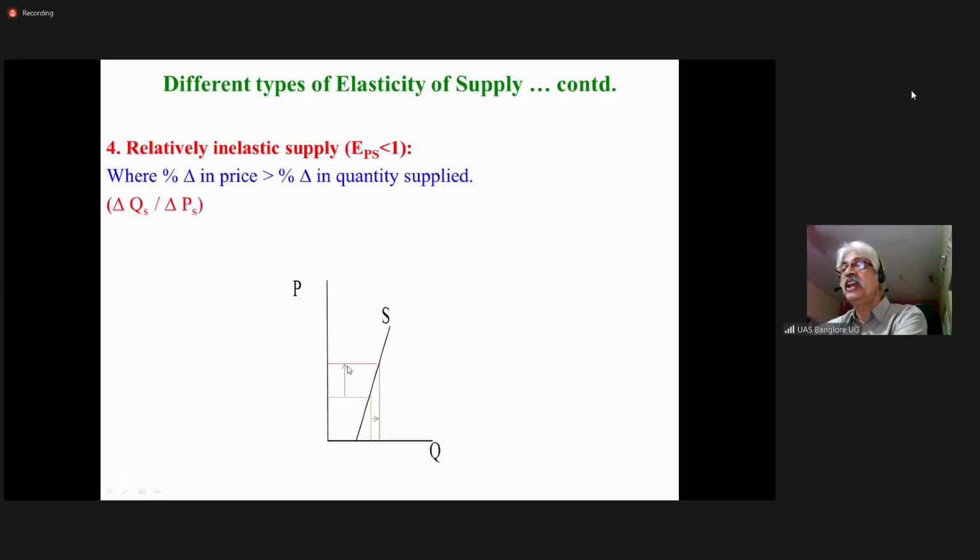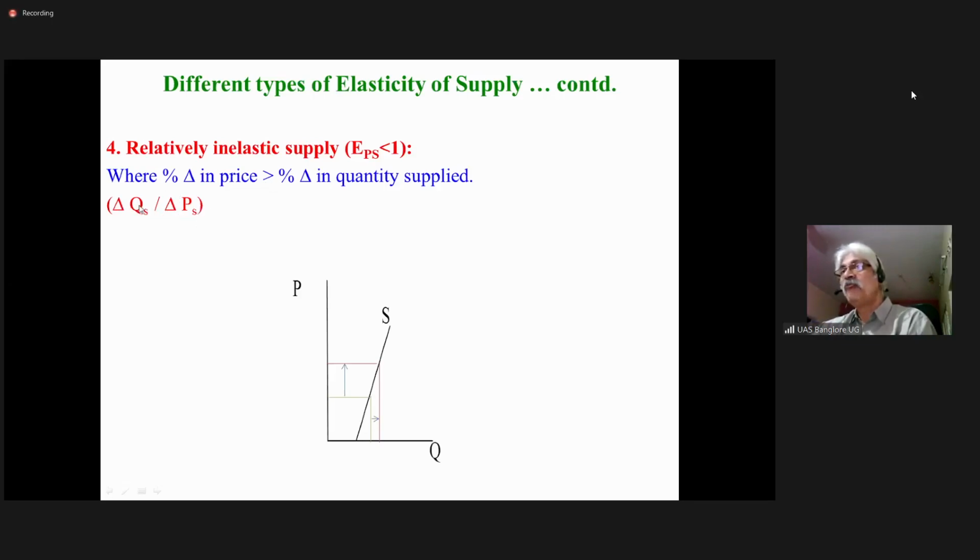So the change in price, compare it with change in quantity supplied. Percentage change in price is much higher than percentage change in quantity supplied. So in this, the numerator is smaller, the denominator is larger.